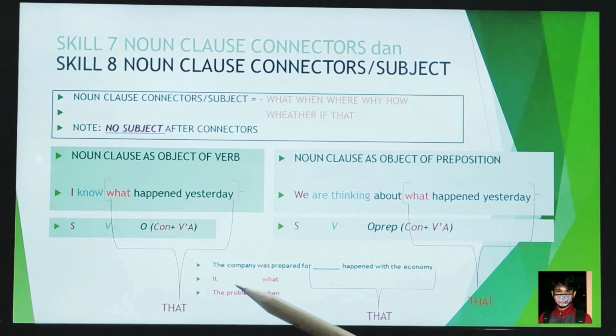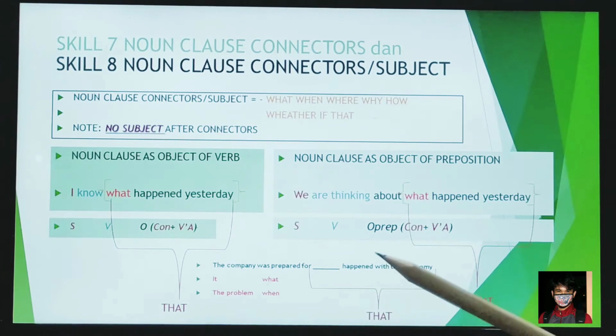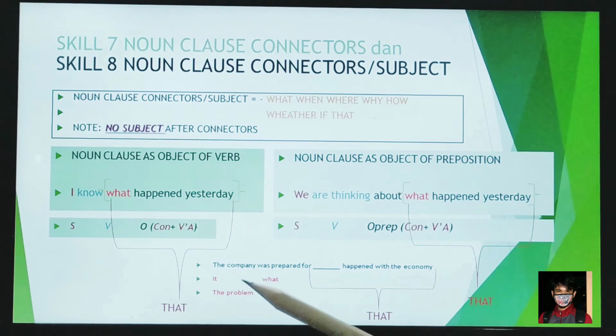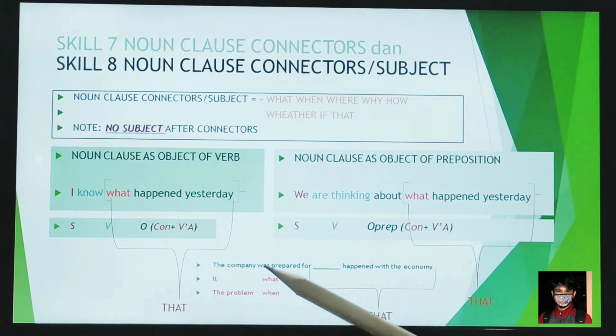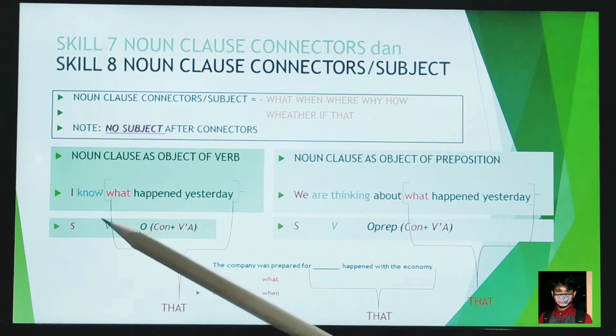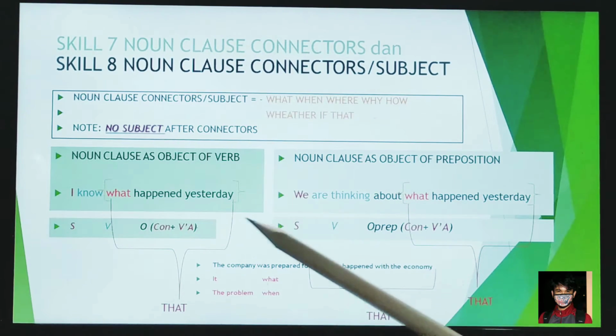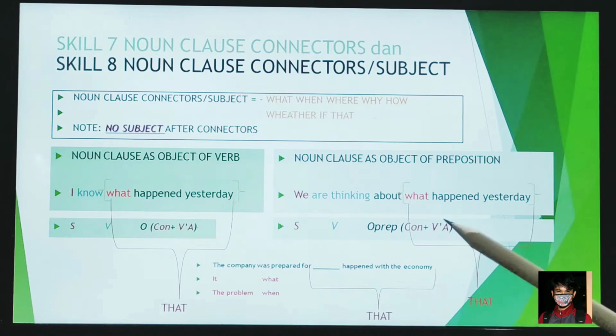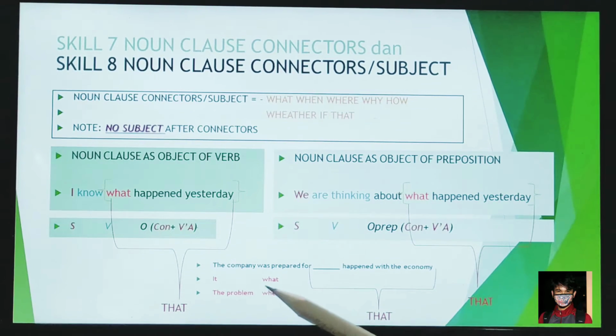What about the third example? The company was prepared for what happened with the economy. You have to identify which one is the main verb and which is the dependent verb, as I mentioned before. The main verb is was prepared.